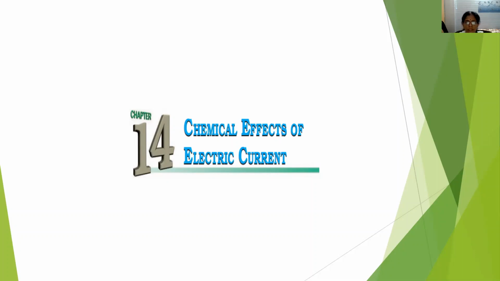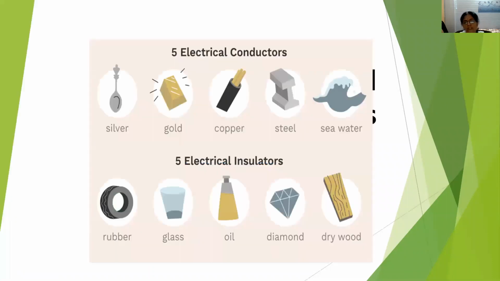In this session, we shall be revising chapter 14, chemical effects of electric current, with some activity from your NCERT science textbook. So children, in this chapter first we have learnt about what are electrical conductors and electrical insulators. Here you can see some examples of electrical conductors: silver, gold, copper, steel, seawater, etc. And electrical insulators, or you can say poor conductors of electricity, are rubber, glass, oil, diamond, dry wood, etc.